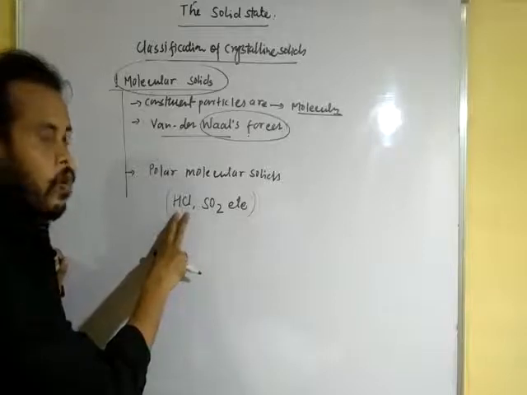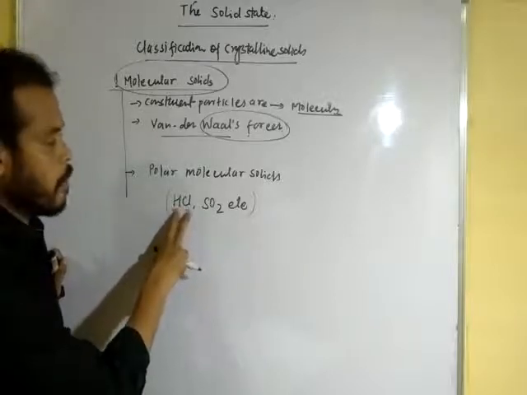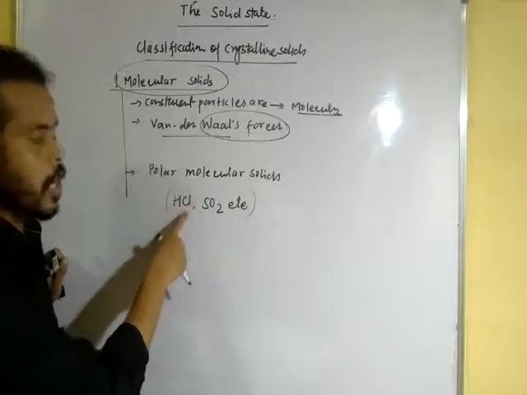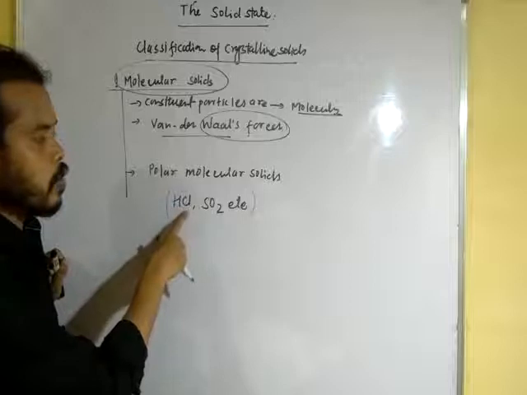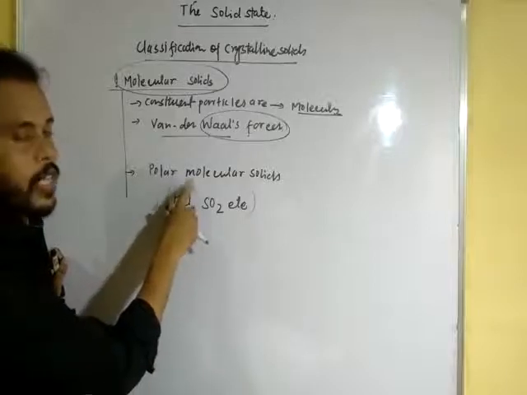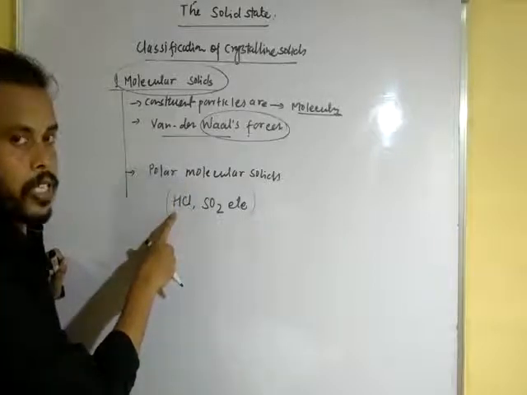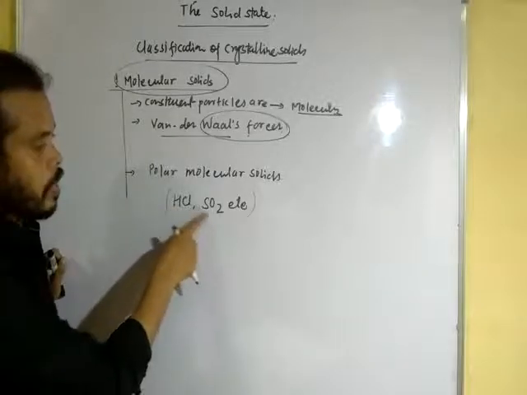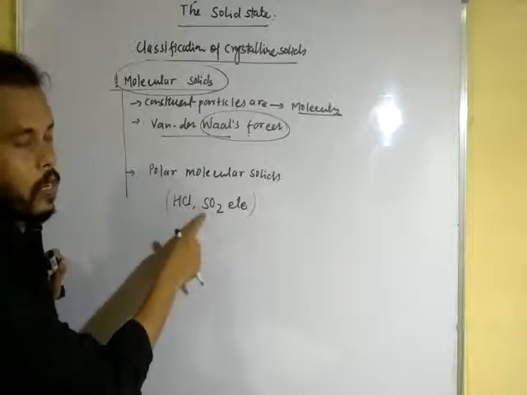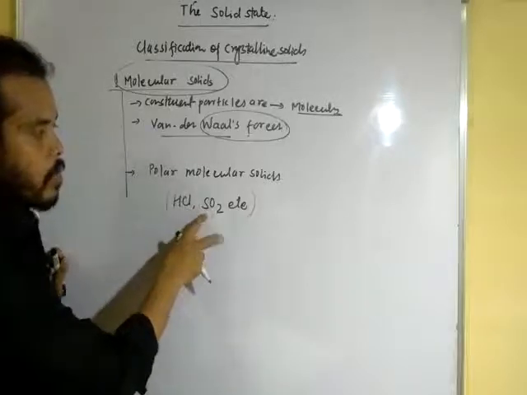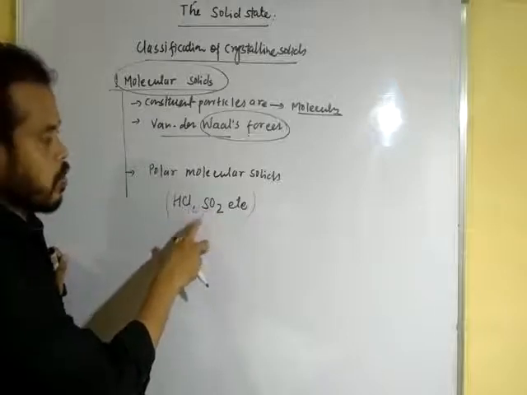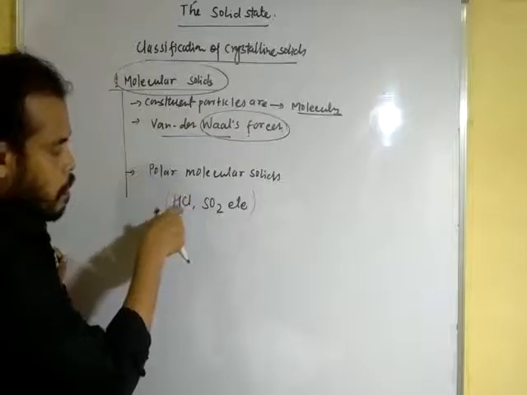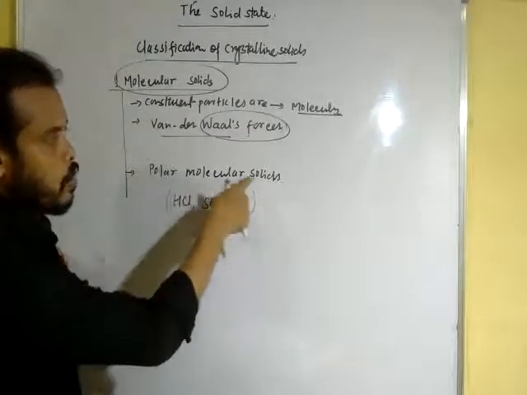They are covalent molecules, but polarity arises due to the presence of different atoms with different electronegativities: the shared electrons divert to the more electronegative atom. Due to this, chlorine gets a partial negative charge while hydrogen gets a partial positive charge. Similarly, because of the different electronegativity of sulfur and oxygen, sulfur gets partial positive while oxygen gets partial negative. Due to these poles produced in the molecule, it is known as a polar molecular solid.